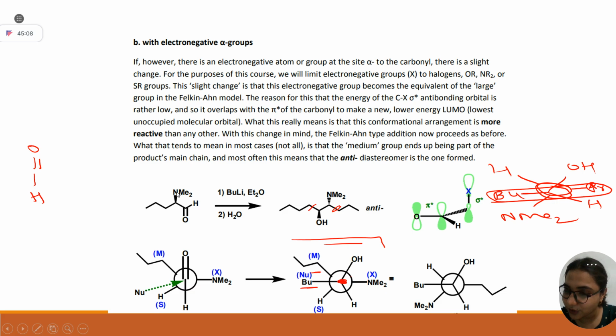Once you have a heteroatom, I'm not remembering the name for this model, but there is a chelation model where the nucleophile is, let's say, butyl magnesium bromide. There we use Cram's chelation model. I have not covered it here.